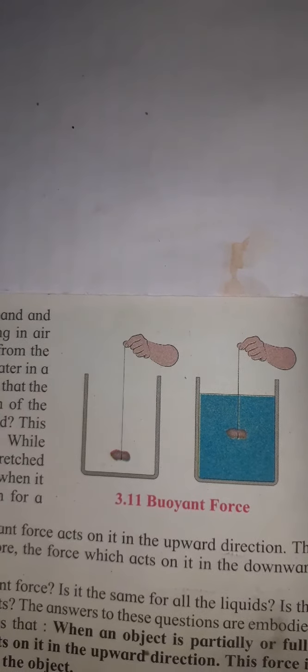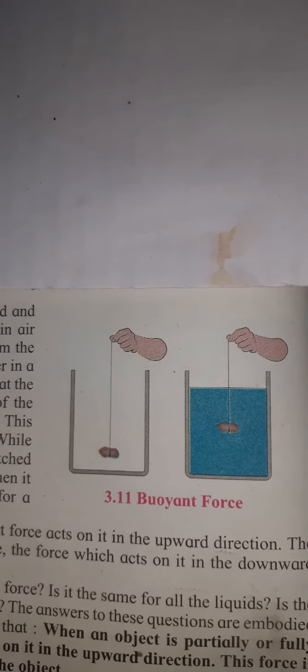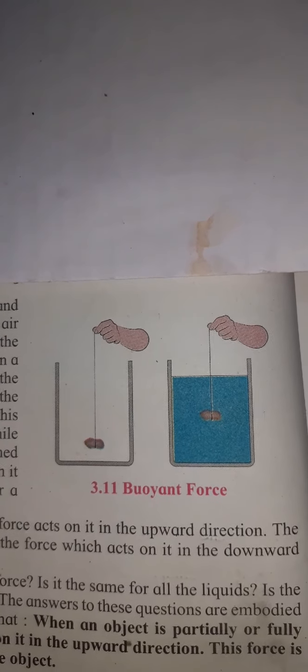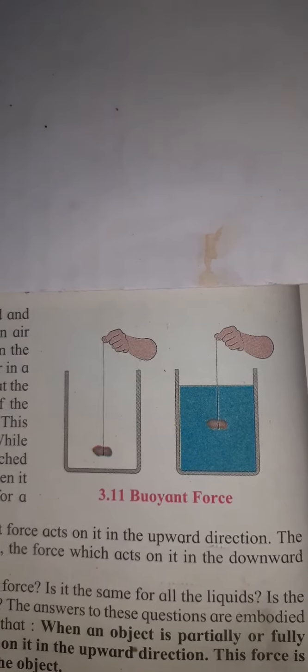On the basis of this observation, there was a scientist called Archimedes. He has given a very important point about buoyant force, and it is known as the Archimedes principle. So we will see what the Archimedes principle is. After doing experiments and studying, Archimedes said that when an object is partially or fully immersed in a liquid, a force of buoyancy, meaning buoyant force, acts on the object in the upward direction.